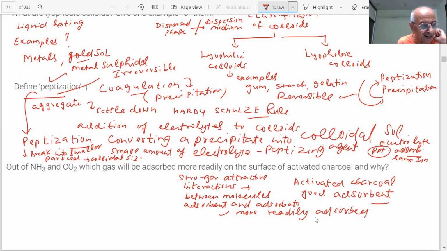You have ammonia, NH3, and CO2, students. In CO2 the dipole moment is 0, equal and opposite dipoles cancel. NH3 has a definite dipole, you know about it. This molecule is polar, that is not. See, what will happen, student?